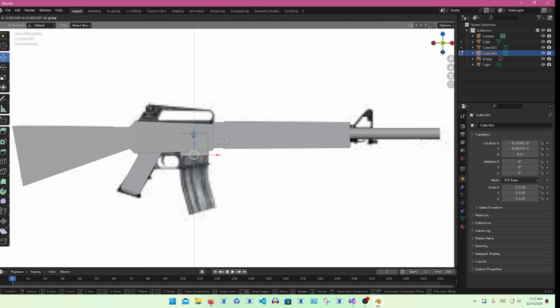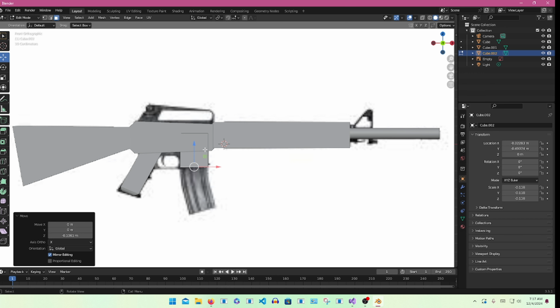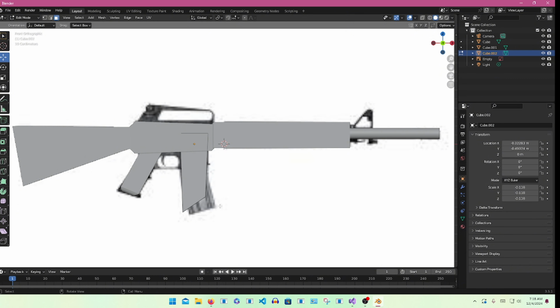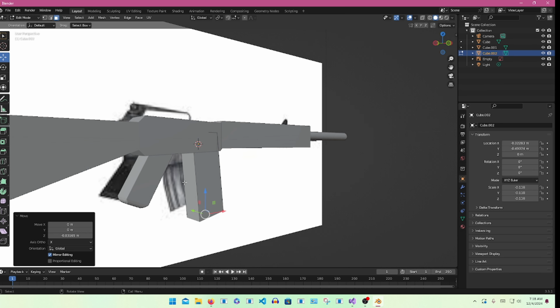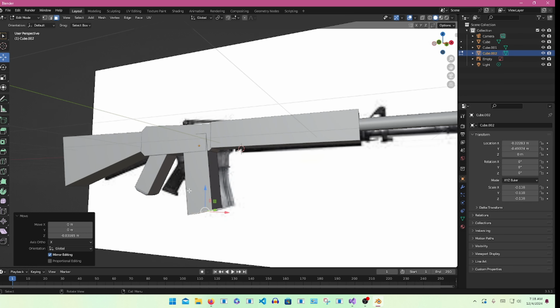Then you're going to select the bottom and drag it down. Once it's dragged down fully, press R to rotate the edge, and you're going to rotate it so it looks like it's slanted. Then you're going to resize the edge, and you have your second handle.